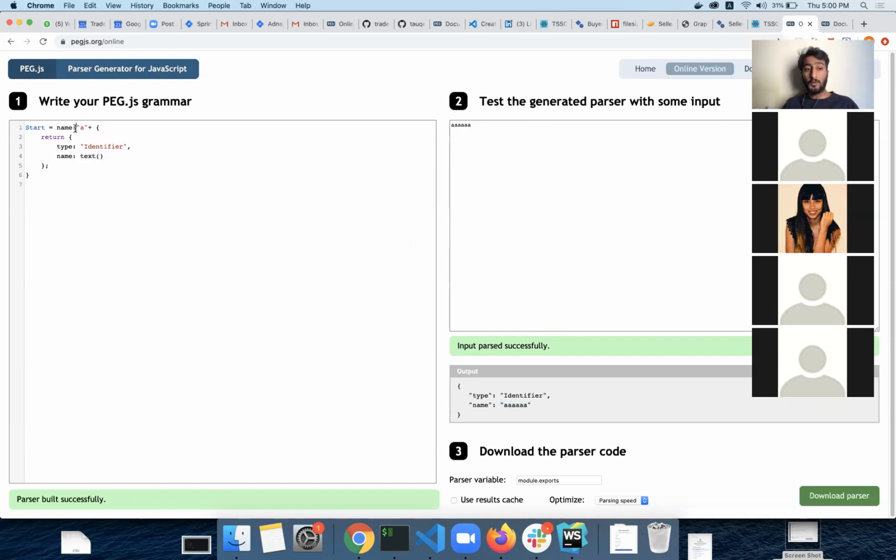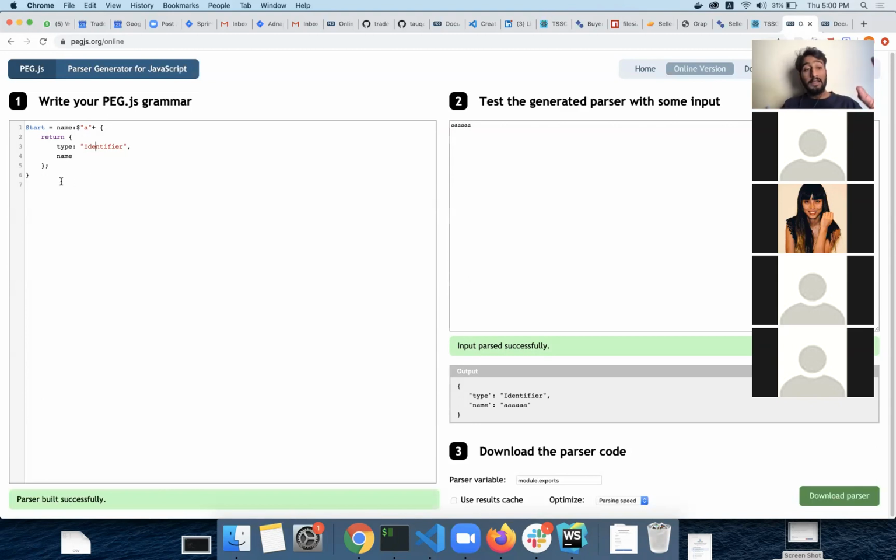Or we can use the $ sign in front of this and then return the name, and this is going to be the same. So now we can keep it like this. This expression, when it has this in front of it, is going to combine all these values into one text, and return it automatically for you. So it is way easier for us to write identifiers.